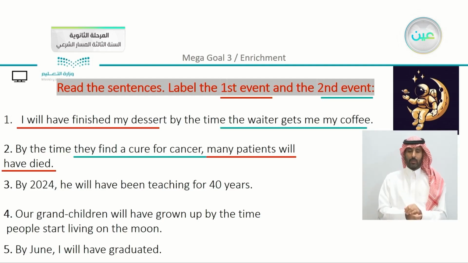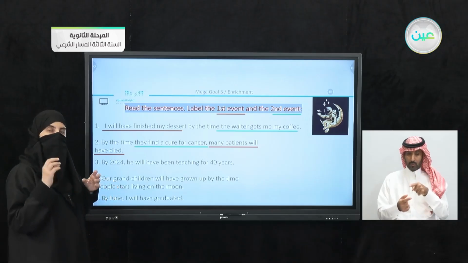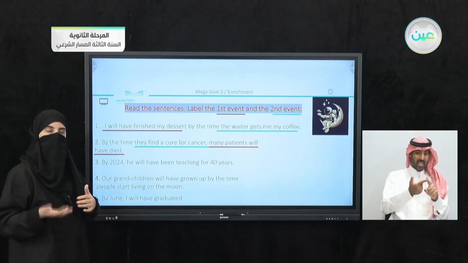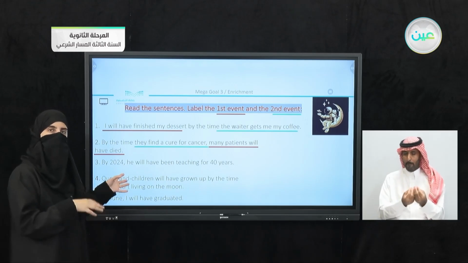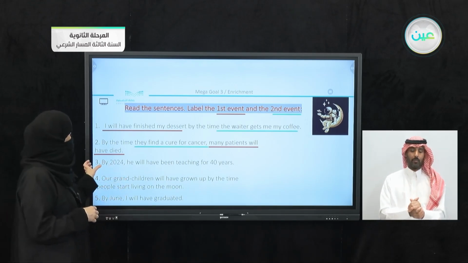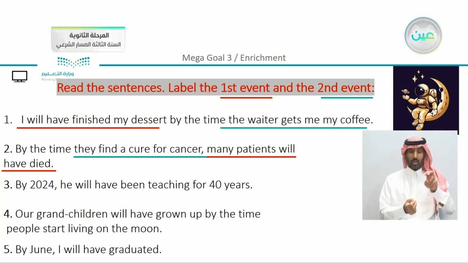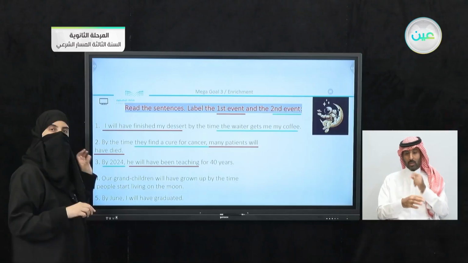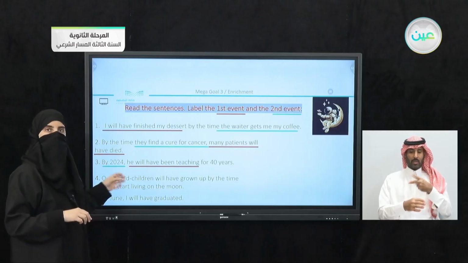Now here you can realize that we have the time expression. It comes usually with the second event to happen. So let's just make sure that the other sentences are the same. By 2024, he will have been teaching for 40 years. So we have here the first event to happen, he will have been teaching. And the second event is by 2024. So by here is the time expression.